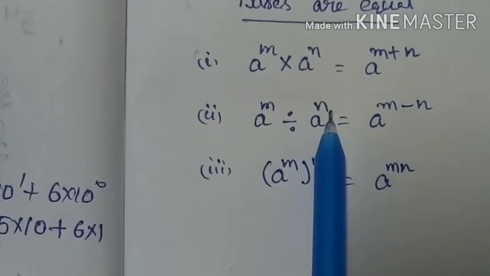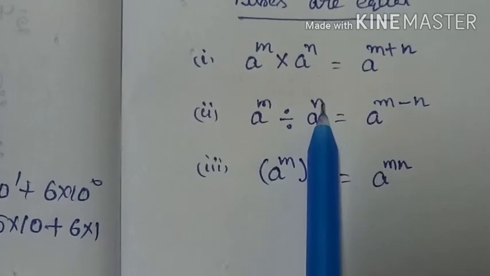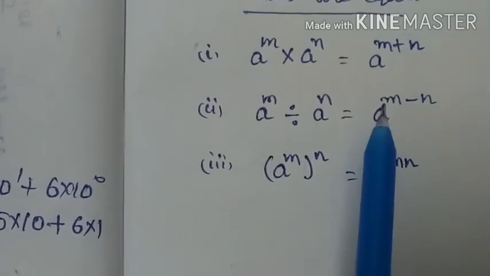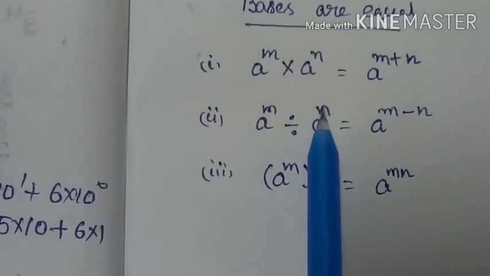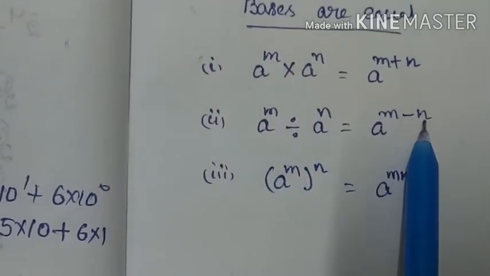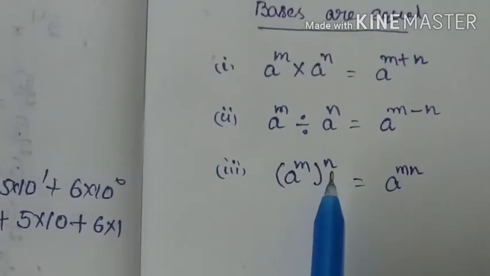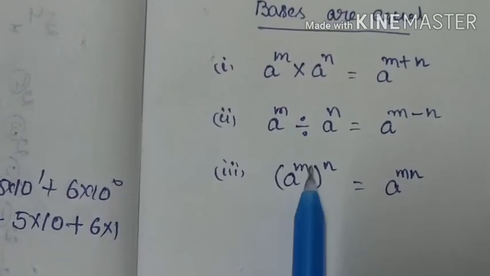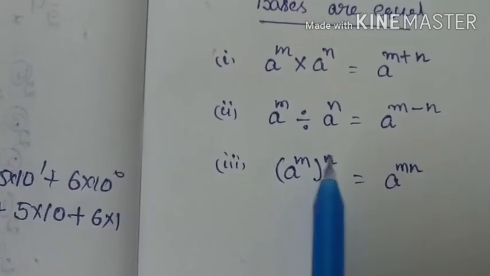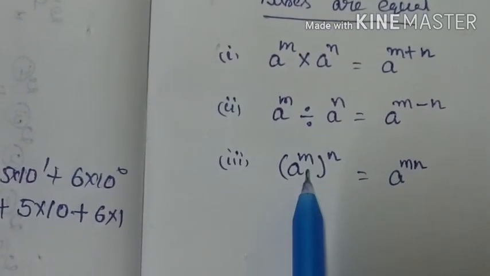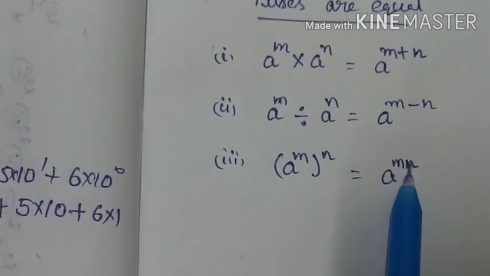Next, when the bases are the same, in division, the powers are not equal, so we should subtract the powers. That is a power of m divided by a power of n is equal to a power of m minus n. Clear? Next, a power of m whole to the power of n. That means the powers should be multiplied. That is a power of m into n, equal to a power of mn.